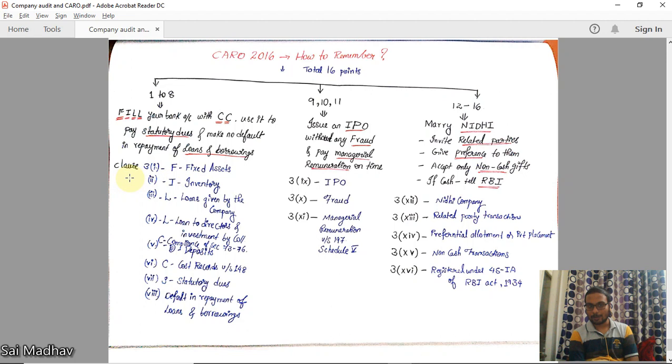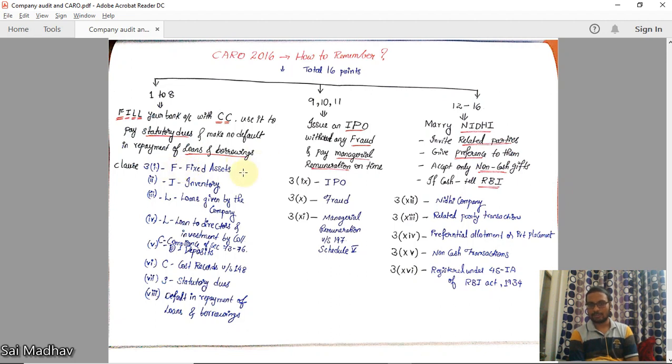CARO is dealt in clause 3, subsection 1. You can write in Roman numbers. Okay, first one is F. F for fixed assets. I for inventory. Okay, this is the procedure. I will tell in summary wise.